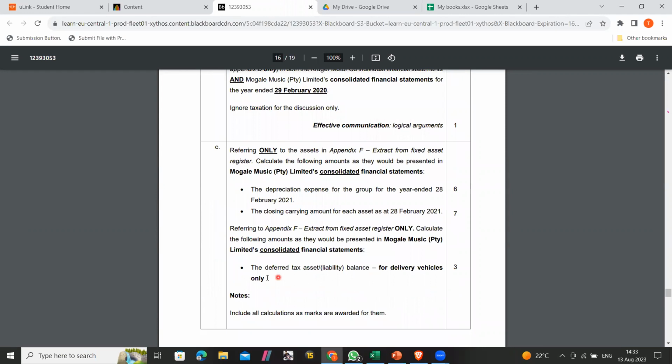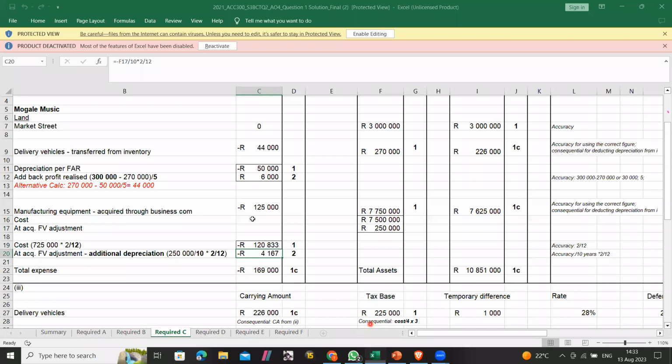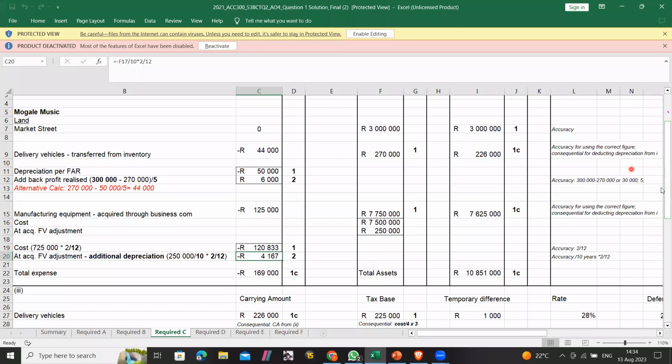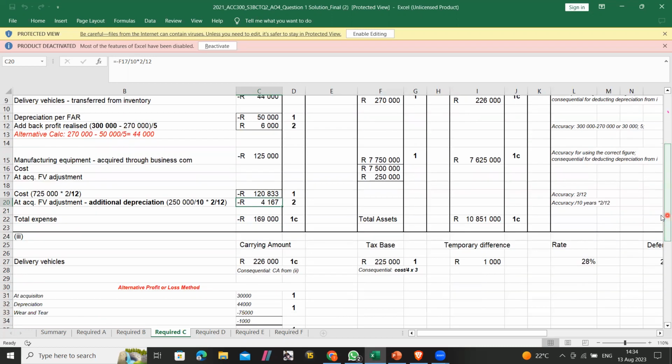It says calculate the deferred tax asset or liability balance. Because they're asking you to do the assets and liabilities, you use the assets and liabilities method. So you start with the carrying amount of accounting. You take the delivery vehicles carrying amount, and then for the tax base, I get when Mohale Music bought the car for 300,000, the tax base is 4 years.